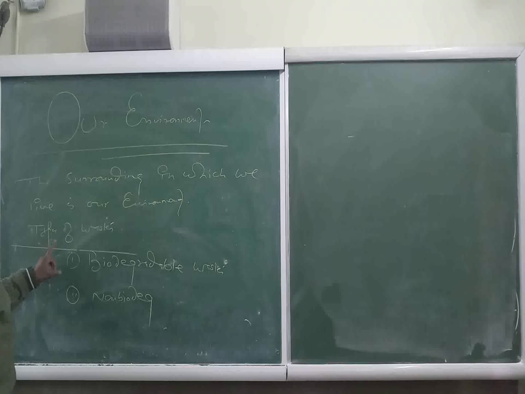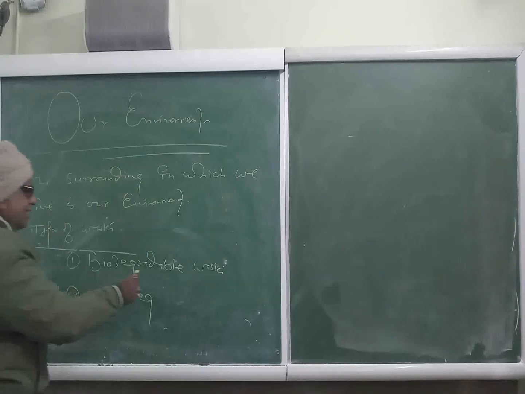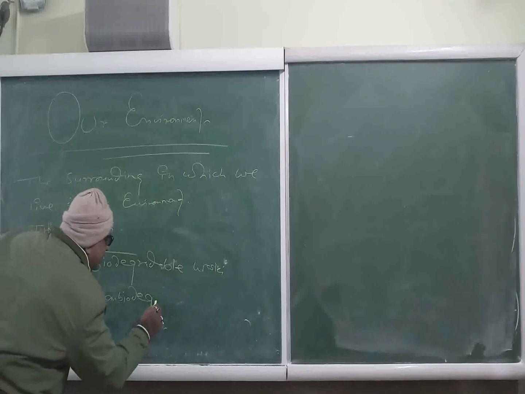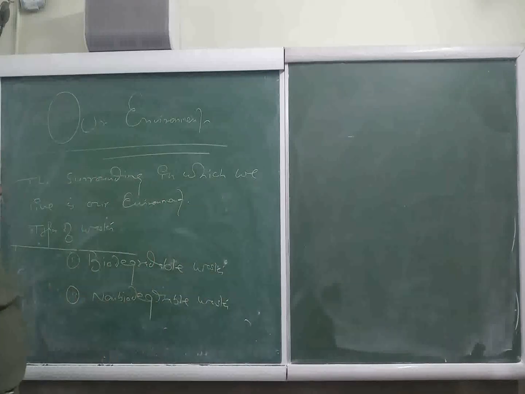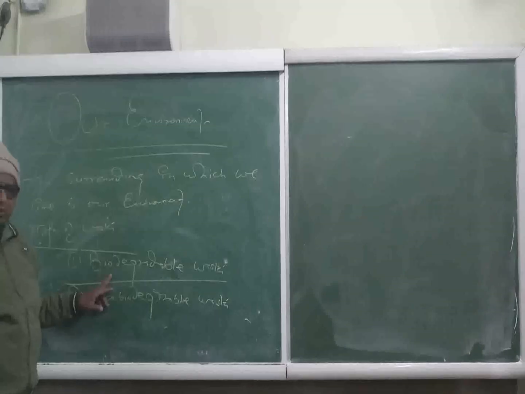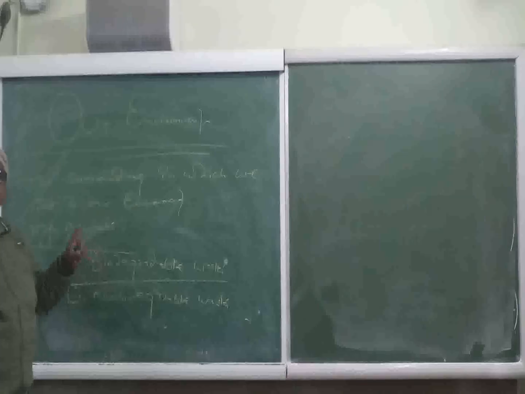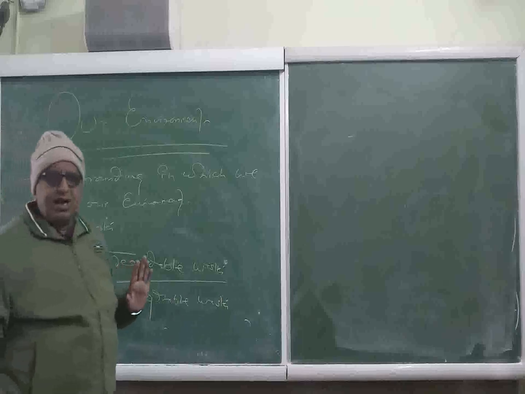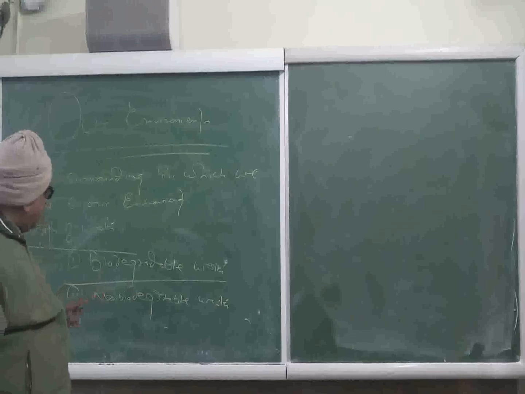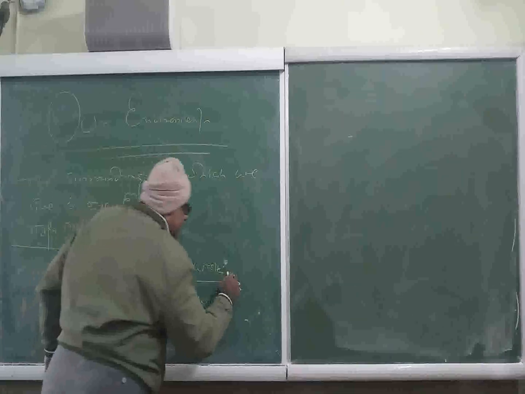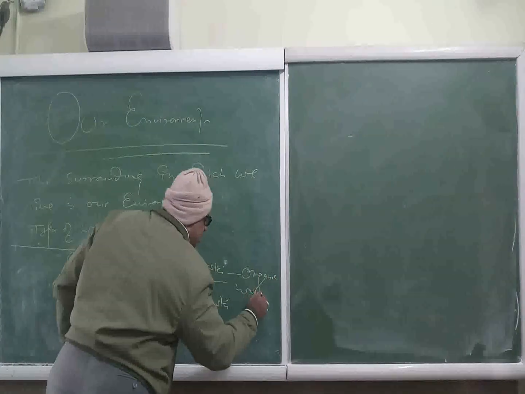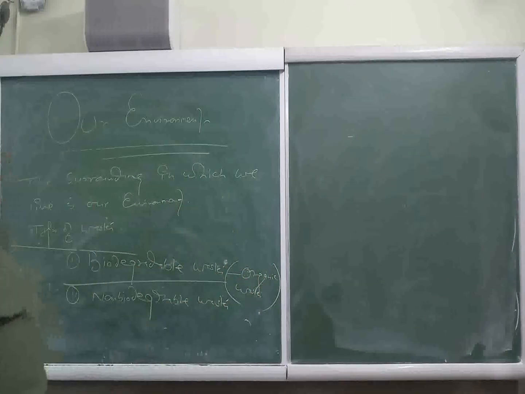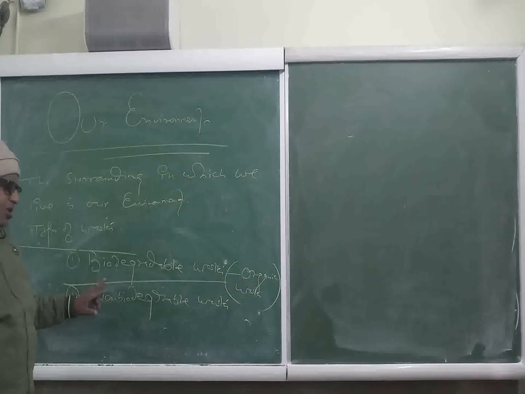In our environment, two types of wastes are there. One is biodegradable waste and second one is non-biodegradable waste. Those wastes which can be decomposed and disintegrated by the action of decomposers are called biodegradable waste. Almost all the organic waste, meaning those wastes which come from plants and animals, are called organic waste.